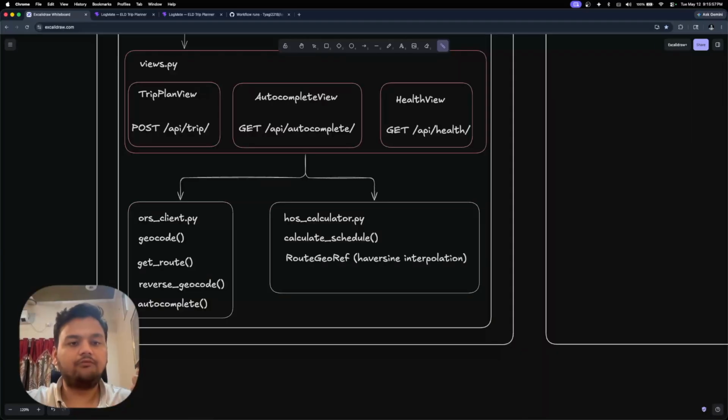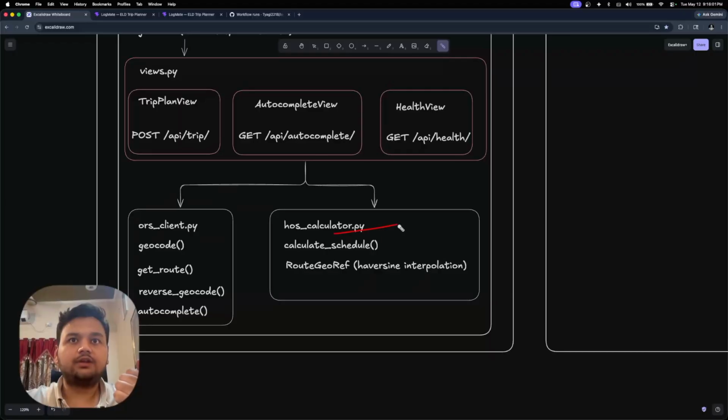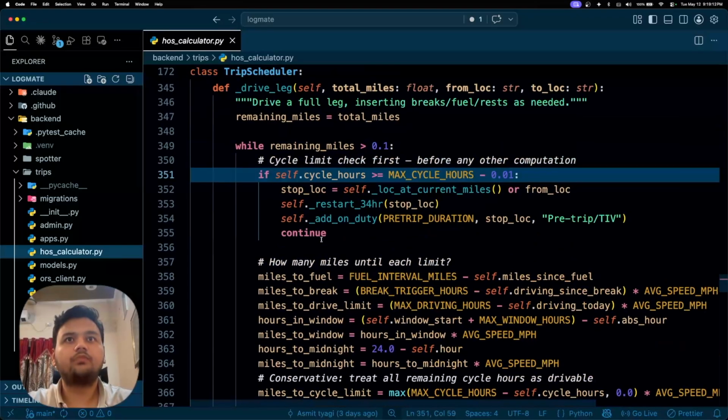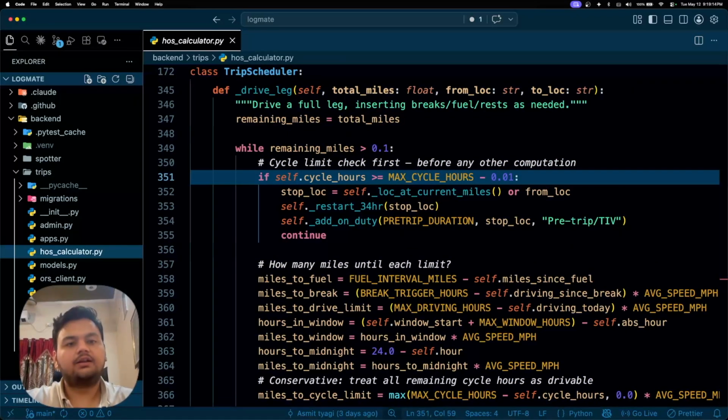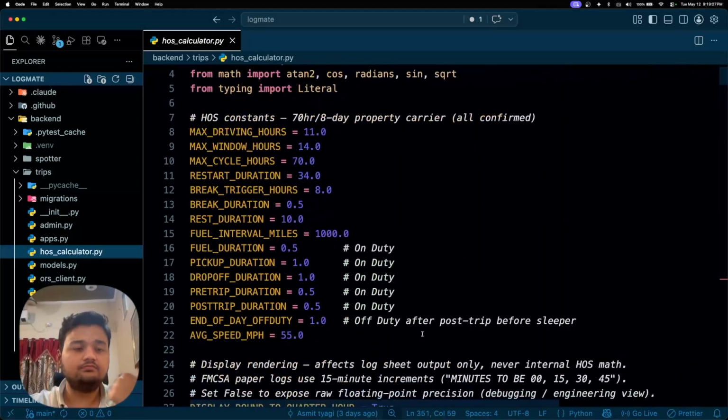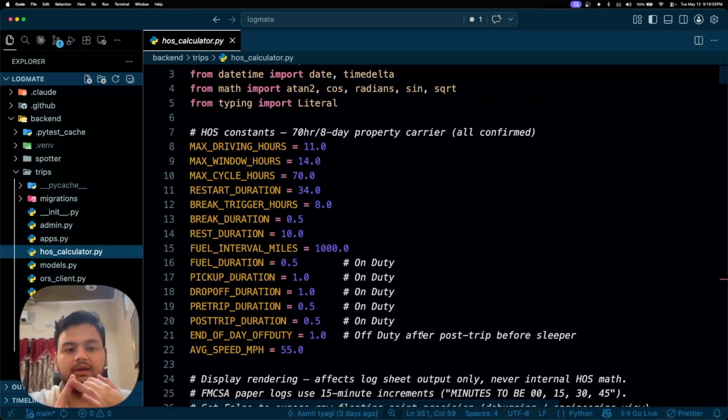Now let's have some code walkthrough. We'll start with the hoscalculator.py file. What this file contains is the actual HOS scheduling engine. This scheduler basically behaves like a state machine. It continuously tracks cycle hours, driving time, break timers, duty windows, current location, and accumulated trip mileage.